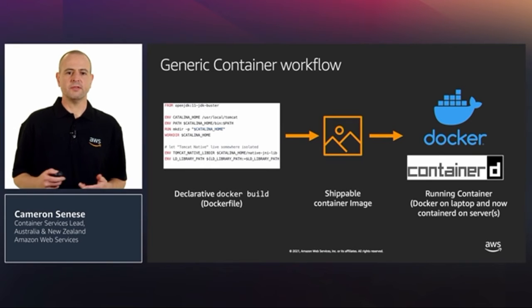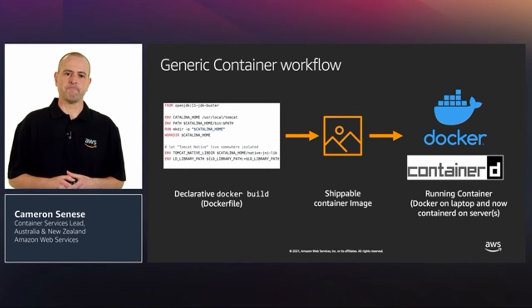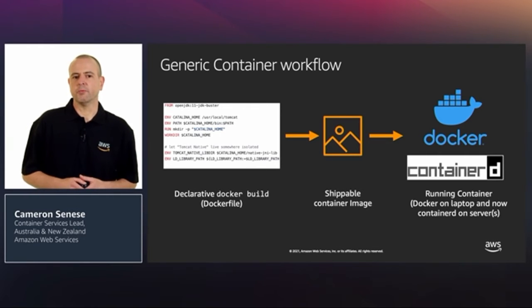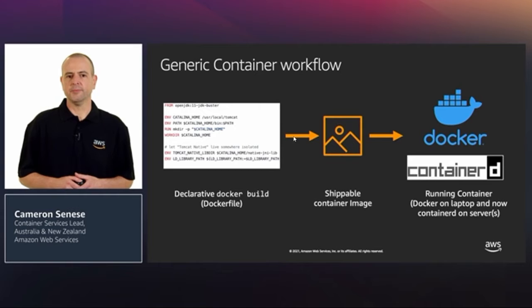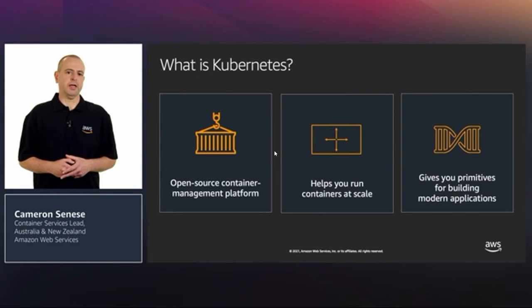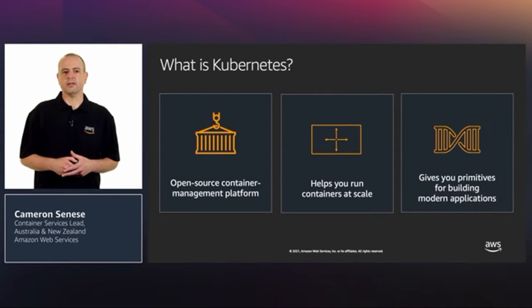Of course, this is a very high-level view of the stages involved. At a lower level, you might use a bunch of different tools or methods, but broadly speaking, the overall process is going to be the same. And this is the flow that we'll walk through later in the demo. In stage 4 of our demonstration, it will be Kubernetes that will run our container on EKS. Turning our attention to Kubernetes, let's start by answering the question, what exactly is Kubernetes?